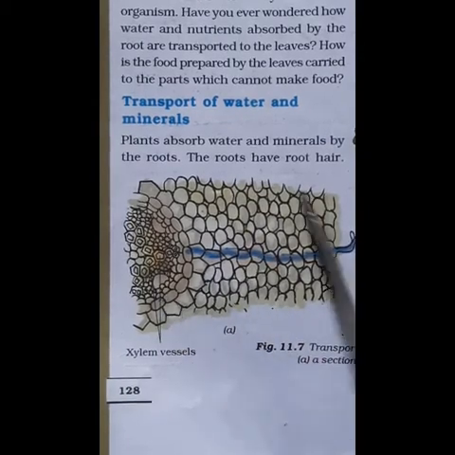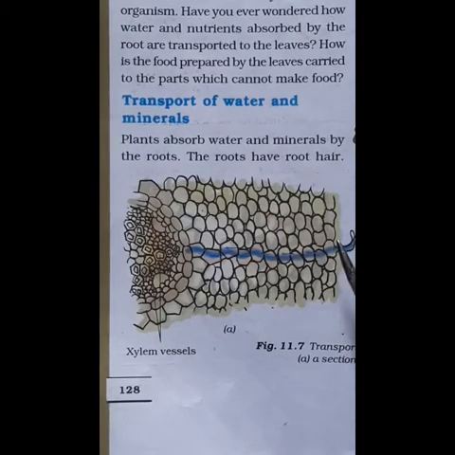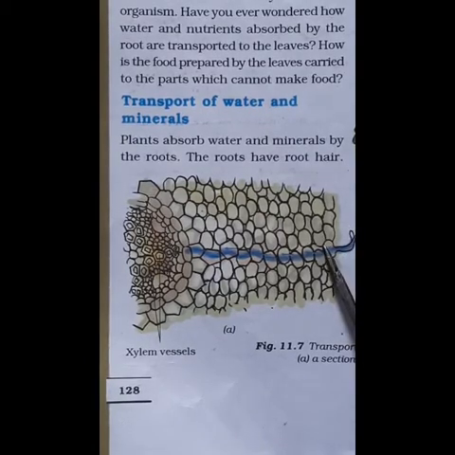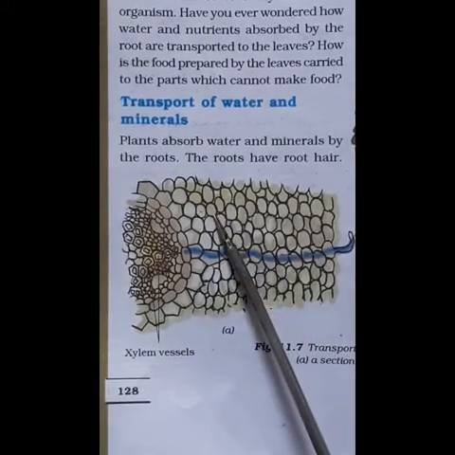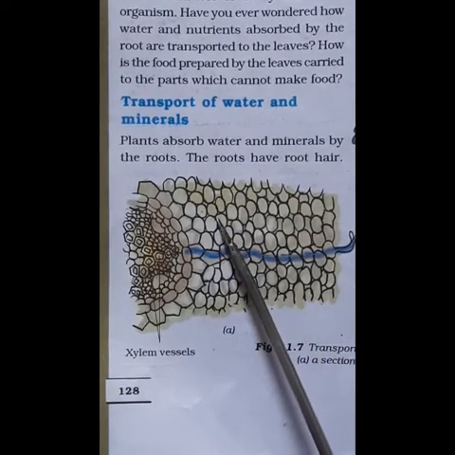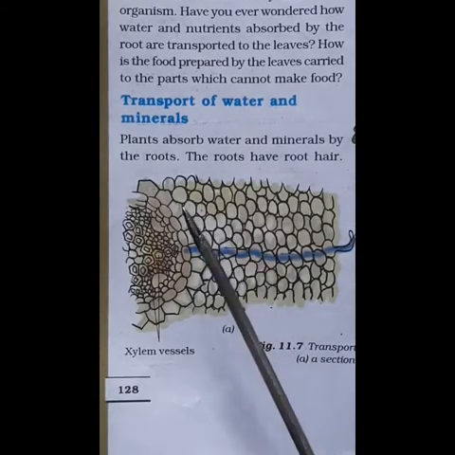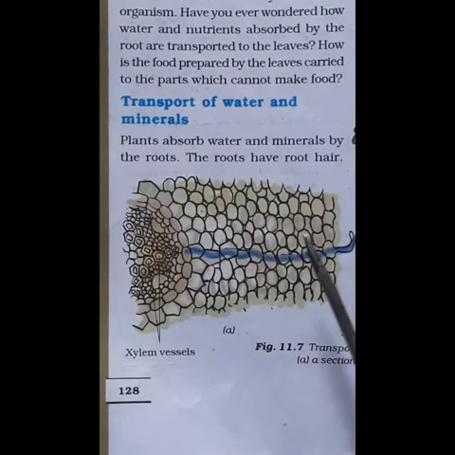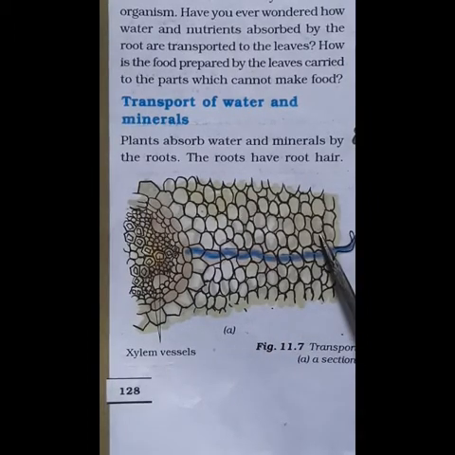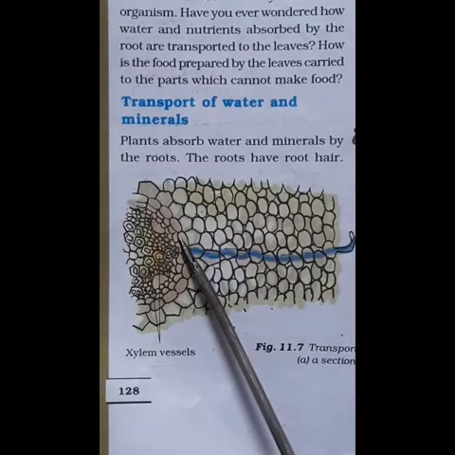This is a section of root, and you can see root hair, which helps in increasing the surface area of the root for the absorption of water and minerals dissolved in the water in the soil. The root hair is in contact with the water present between the soil particles.